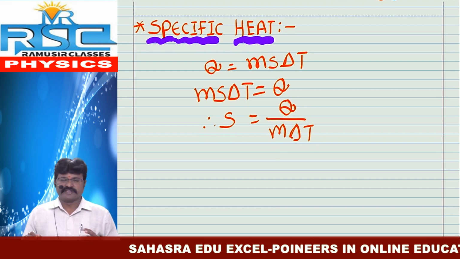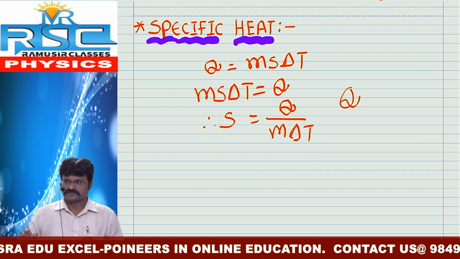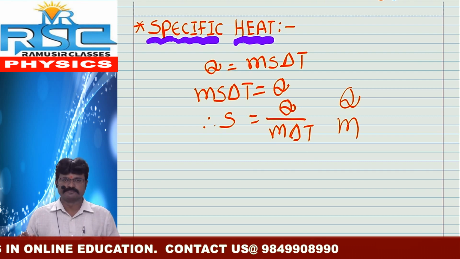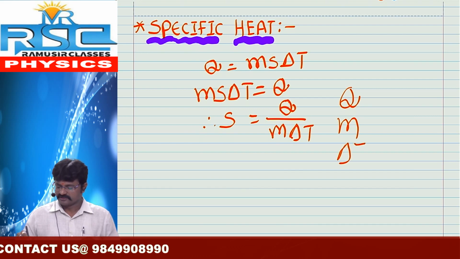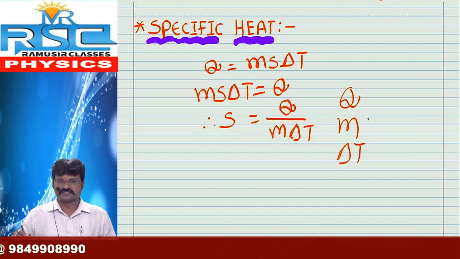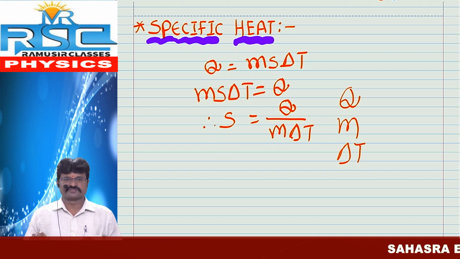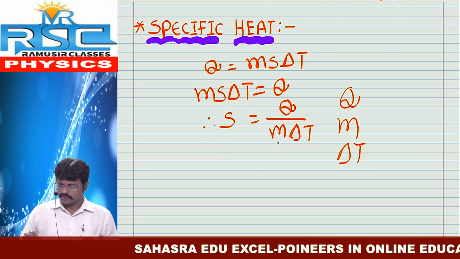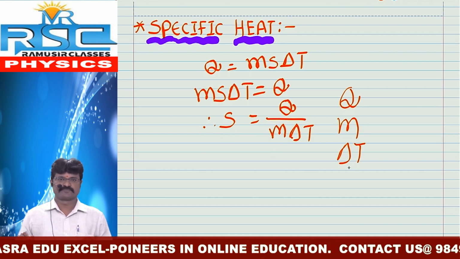Here, mainly three terms are very important. First one is Q, quantity of heat. Second one is unit mass of substance, m. And third one is change in temperature, delta T. By using these terms, we can explain specific heat. Specific heat of a substance is defined as the amount of heat energy required to raise the temperature of unit mass of substance by 1 degree Celsius.